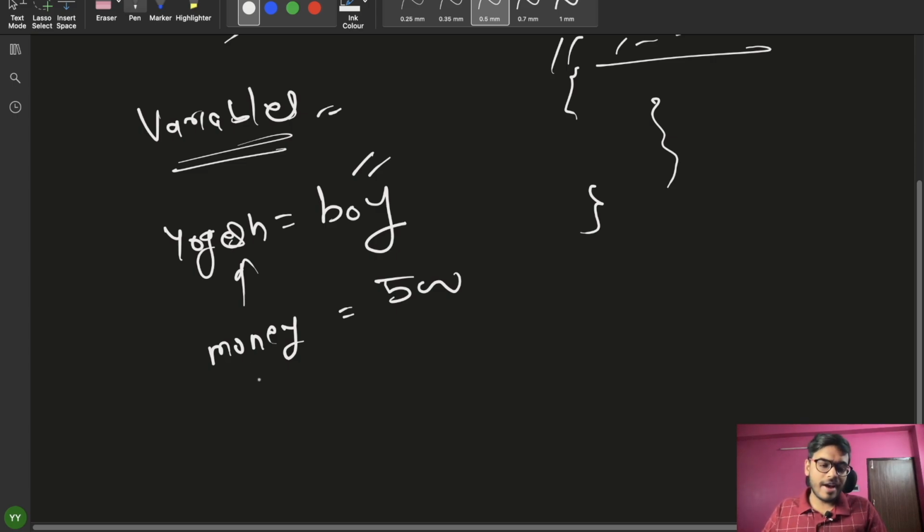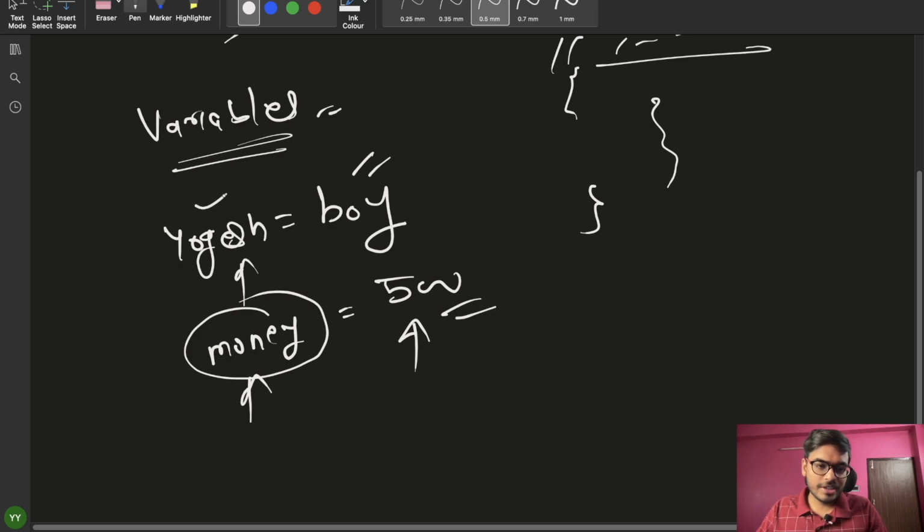So you can see that if I am saying money, then simply you are trying to say about this 500, right? So you can say that it's a name, and this is a value. Like Yogesh is a name and boy is a value. Similarly, in that way you can say money is a name and 500 is a value.